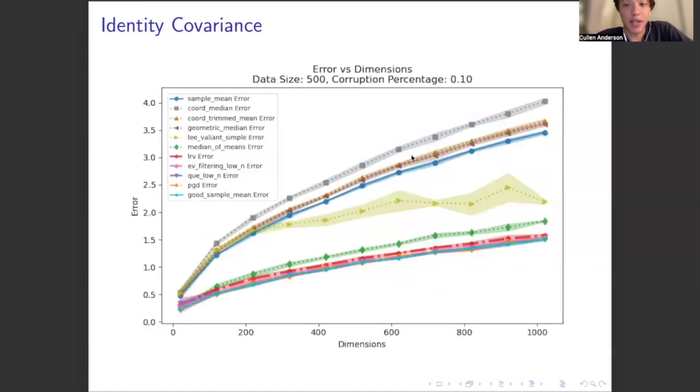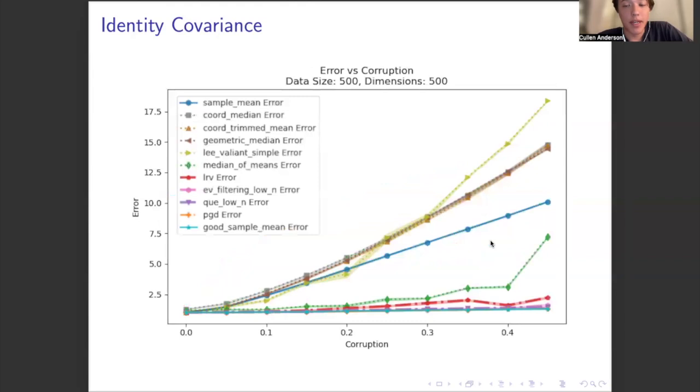And now this shows error versus dimensions. And again, we see a similar trend, even as dimensions get very large, up to 1,000, twice as large as the data size, 500 here. We see that all these estimators nearly match good sample mean error throughout. And again, we see the same trend as we look at error versus corruption, where here we vary true corruption on the x-axis.